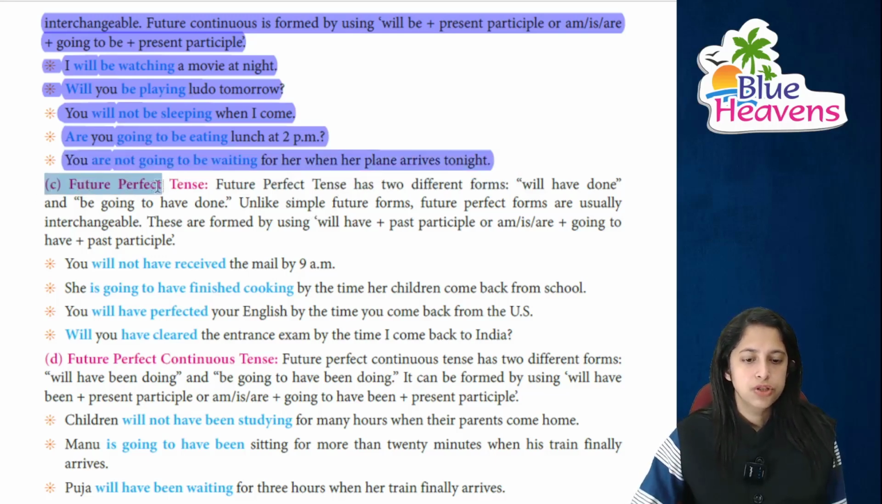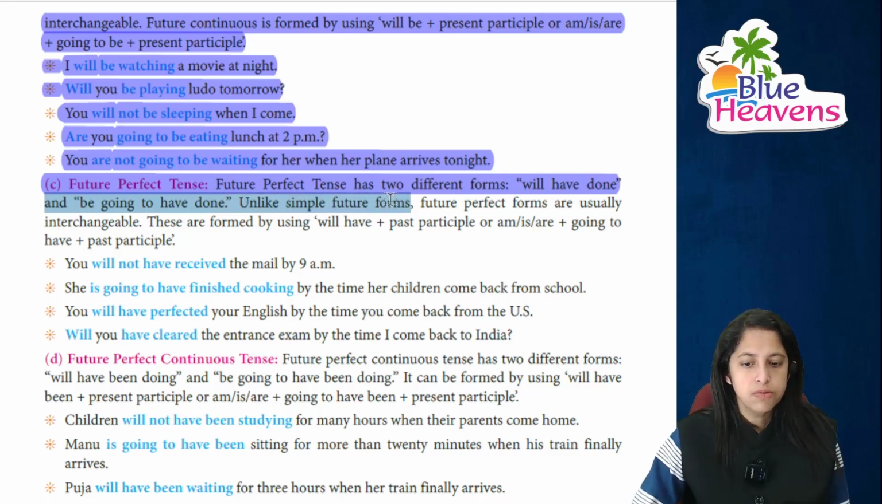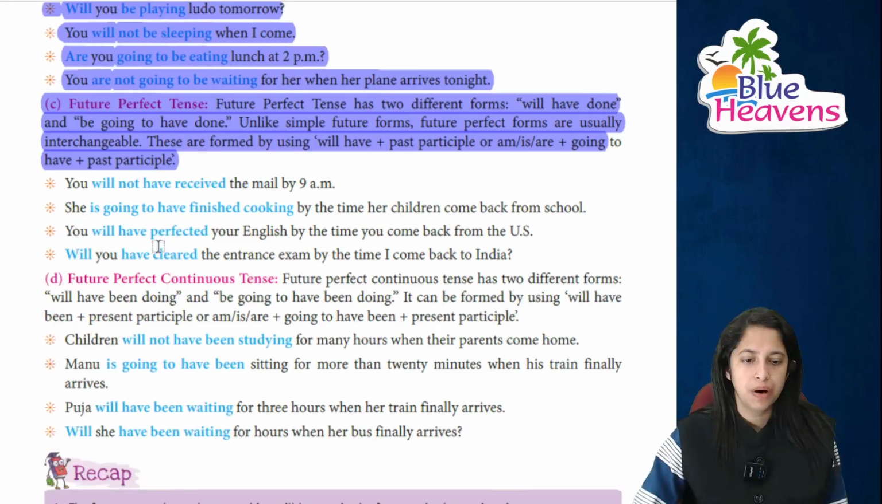Right? This is future perfect tense. Future perfect tense has again two different forms, that is will have done or be going to have done. Unlike the simple future, future perfect जो है, it is usually interchangeable हो सकते हैं. They are formed by will have and past participle, or is, are, am going to have, and the past participle.